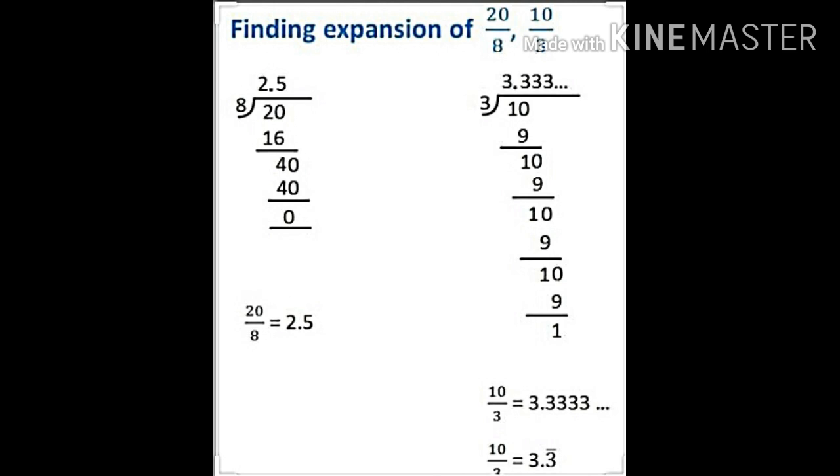Now, the second case, where the remainder never becomes 0. In this case, the remainder repeats after a certain stage, forcing the decimal expansion to go on forever. In other words, we have a repeating block of digits in the quotient. We call this type of decimal expansion non-terminating recurring or non-terminating repeating decimal expansion.